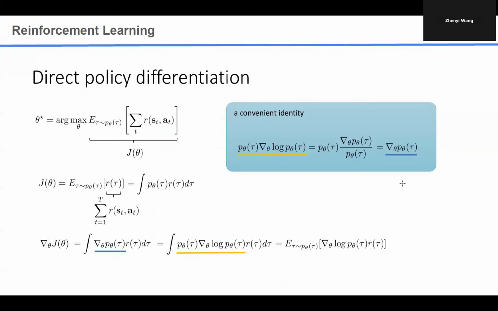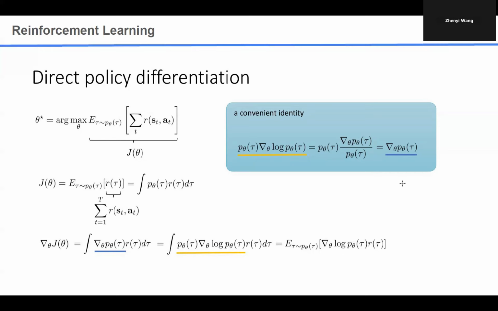So the most important algorithm in reinforcement learning is the policy gradient. This is the most important equation of policy gradient. It's the log derivative trick. By using this log derivative, the gradient of log p_theta is equal to one over p_theta multiplied by the gradient of p_theta. This represents that the gradient of p_theta is equal to the gradient of log p_theta multiplied by p_theta.